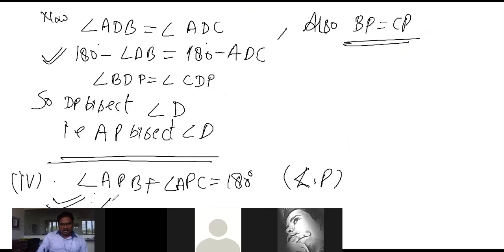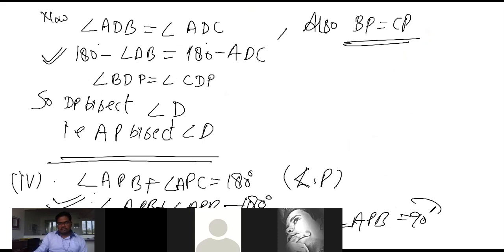So angle APB plus angle APB is equal to 180. So this is 2 times angle APB is equal to 180. So we got our result. Angle APB is equal to 90. Okay, beta. Hence proved.